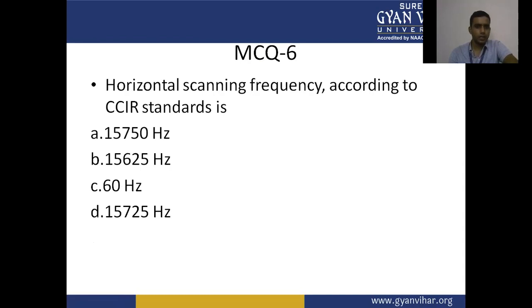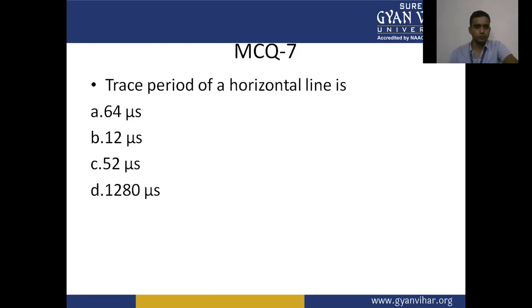Question number 6. The horizontal scanning frequency according to the CCIR standard is A, 15,750 Hz, B, 15,625 Hz, C, 60 Hz, D, 15,725 Hz. Question number 7.